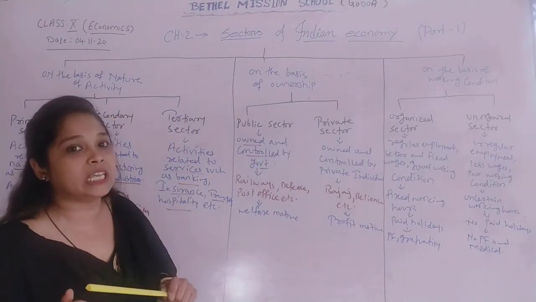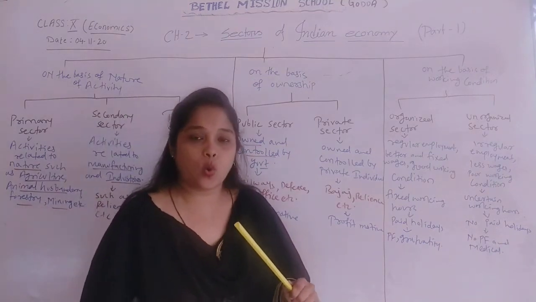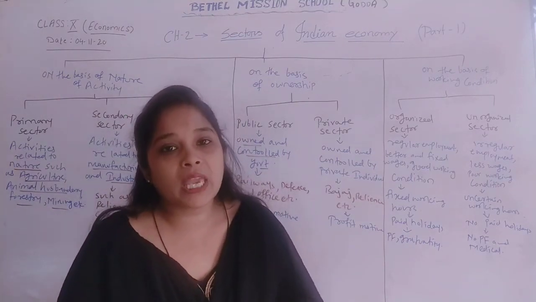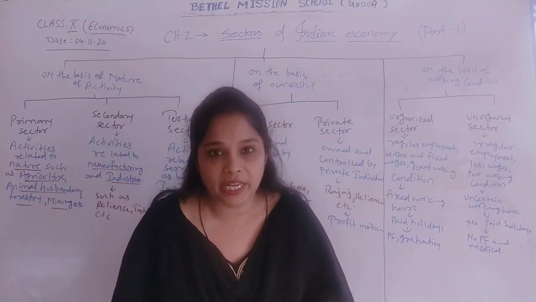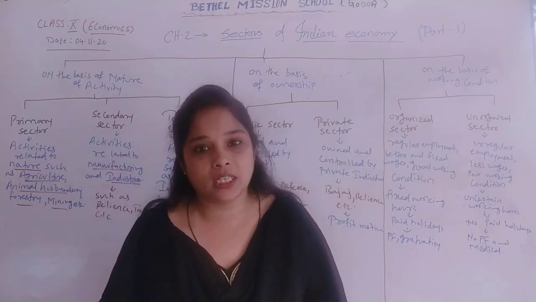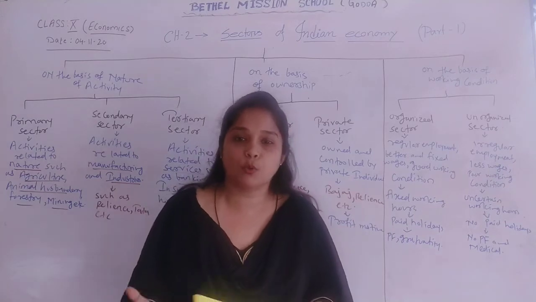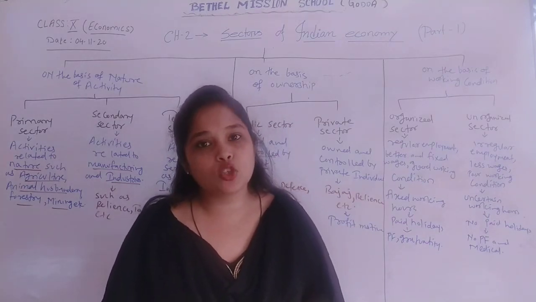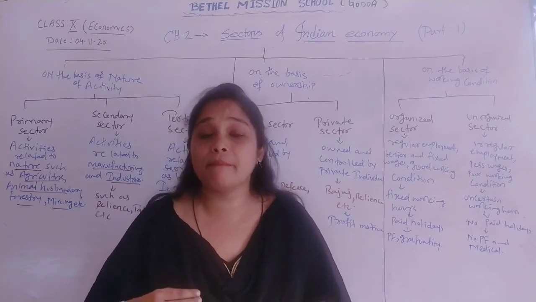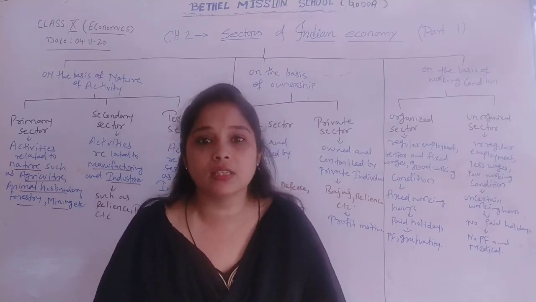And as the government is controlling and owning that particular sector, the main aim of this sector is giving welfare to people. It is a welfare oriented sector. That is why when we talk about railways and post offices, they charge very little money from the consumer or customer, because their main purpose is to provide services to the people.